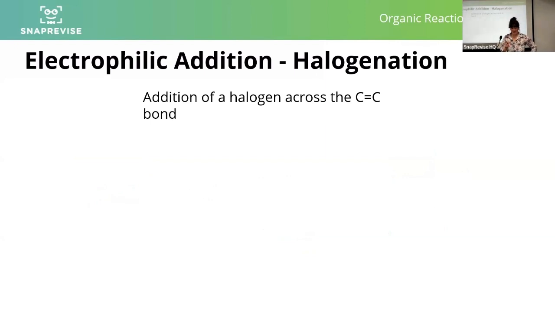What about if we add a halogen, for example X2, so bromine, Br2, chlorine, Cl2, etc.? What happens? All we need to do is add the halogen itself. So we don't have any other conditions needed. Let's add chlorine across our double bond.